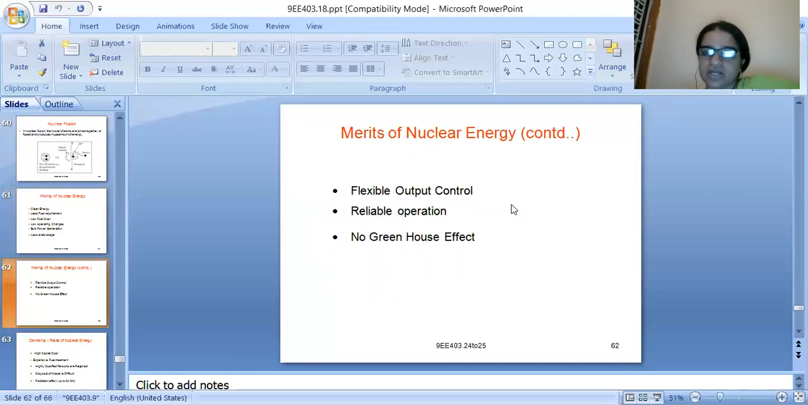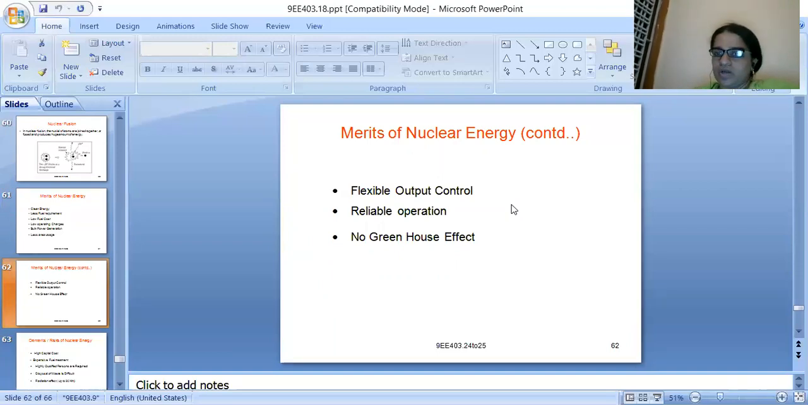Merits of nuclear energy, there are some other merits. Flexible output control. What does flexible output control mean? According to the load demand, you need to increase or decrease the generation, and you can change it according to the necessity of the load. Next is reliable operation. This power plant will be like a base load power plant, meaning all the time it will run.